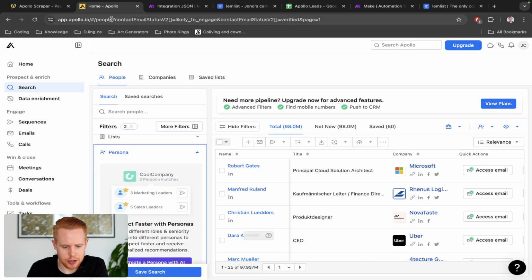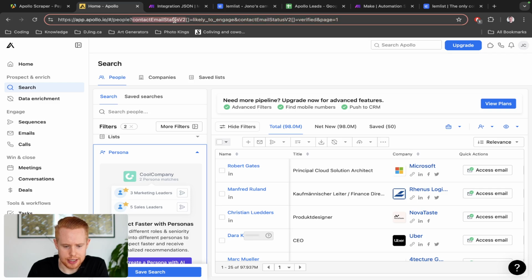And you can see here that the URL actually just changed up here to provide us more information. So it says contact email status version 2 is likely to engage, and then contact email status version 2 is verified, right? So essentially, when we scrape this URL, it's only going to be scraping people that are likely to engage, and they're also verified, right?